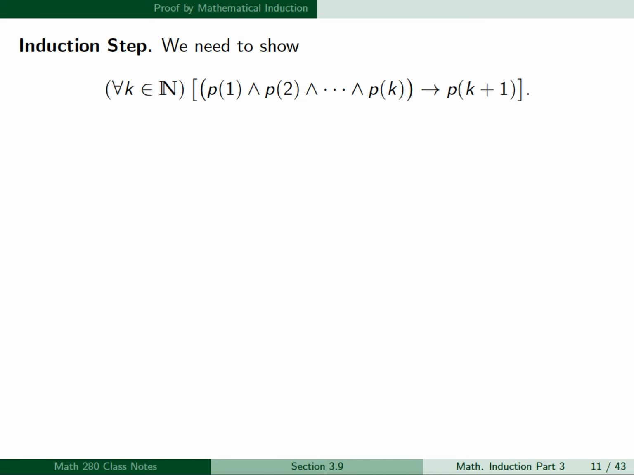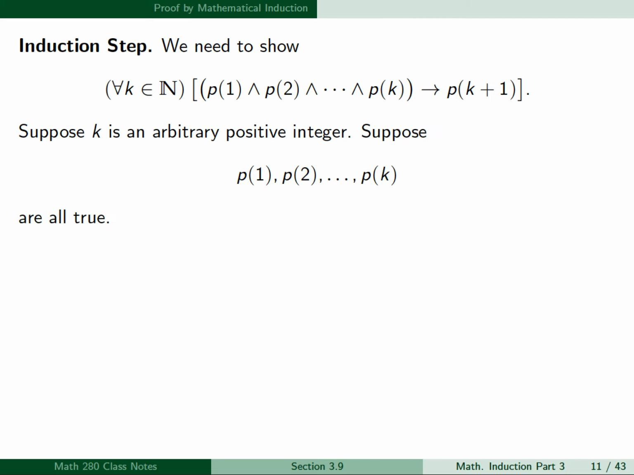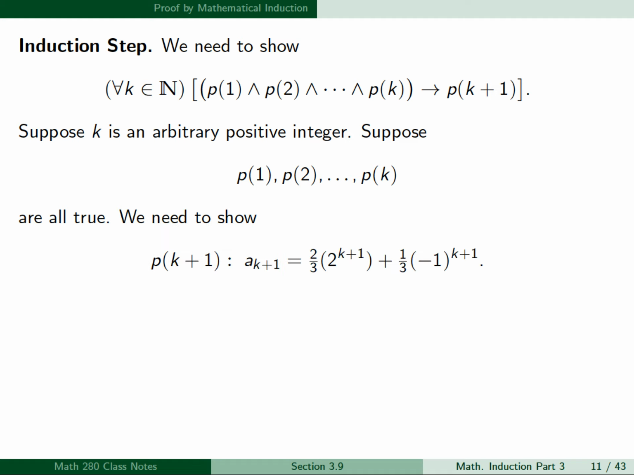For this, we need to show for all k in N, P of 1 and P of 2, all the way down to P of k, implies P of k plus 1. So we suppose k is an arbitrary positive integer. We suppose P of 1, P of 2, down to P of k are all true. And we need to show P of k plus 1, and this will be a sub k plus 1 equals 2/3 times 2 to the k plus 1 plus 1/3 times minus 1 to the k plus 1.